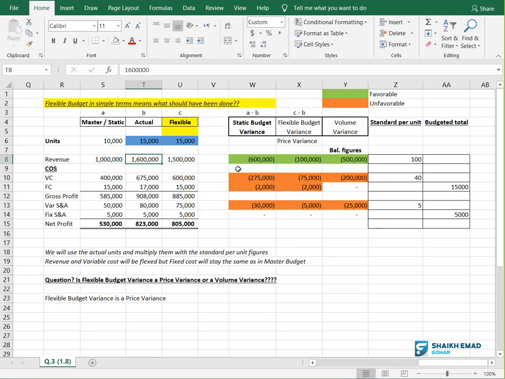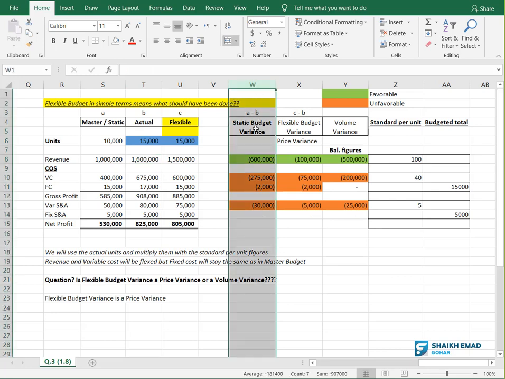So in variances, this is another topic coming in the next section, which is performance management, and there I will again repeat this thing. Okay, my friends, now moving on. This is the first type of variance we calculate when we are talking about budgeting. So what is the name? Static budget variance. What is static budget variance? When you compare the master budget with the actual results. Okay, this is done with everyone, right?